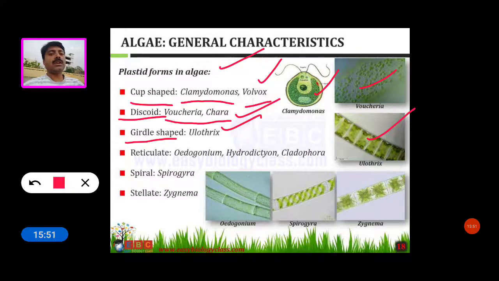The next, reticulate plastids, we can see in Oedogonium, Hydrodictyon and Cladophora.